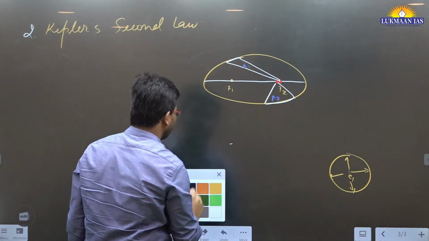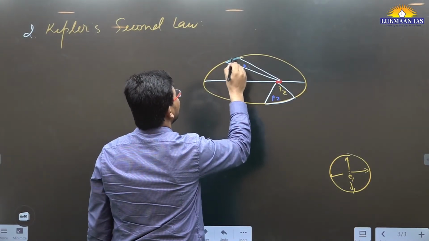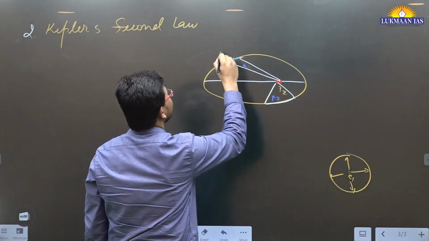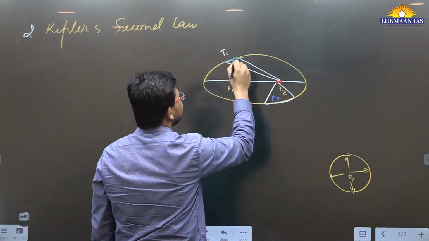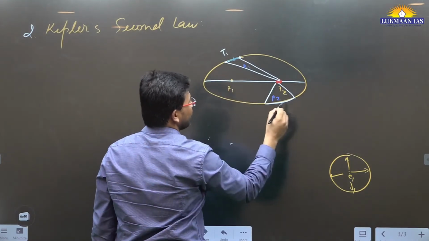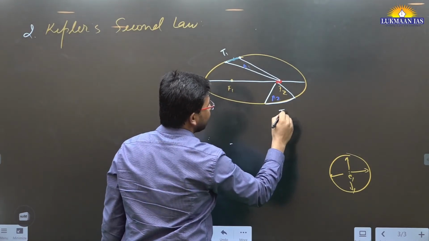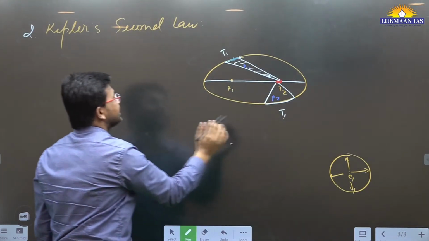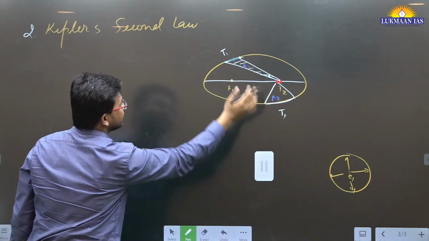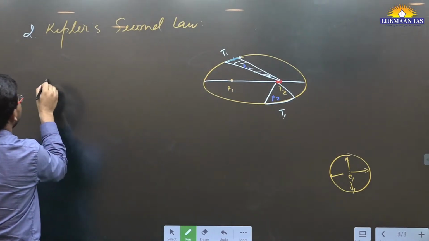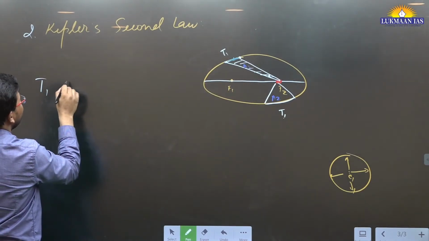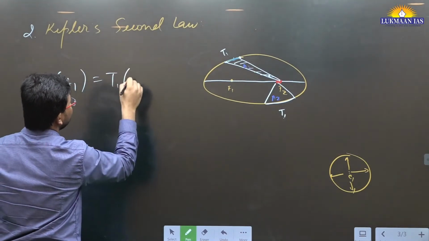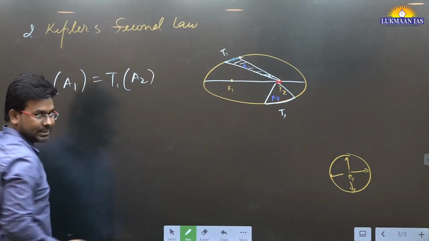For traveling from here to here, let's say it has taken T1. From here to here, it will again take T1. The time taken to travel area 1 will be equal to the time taken to travel area 2.